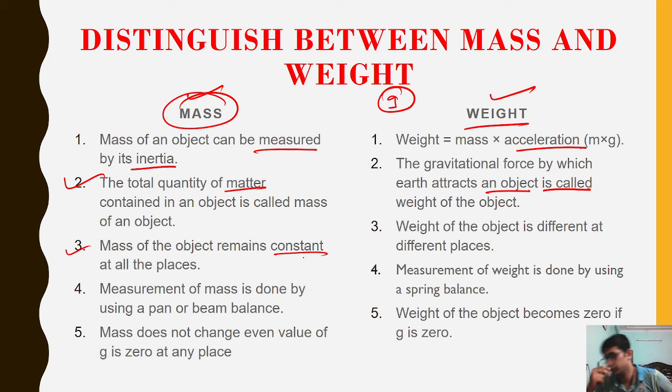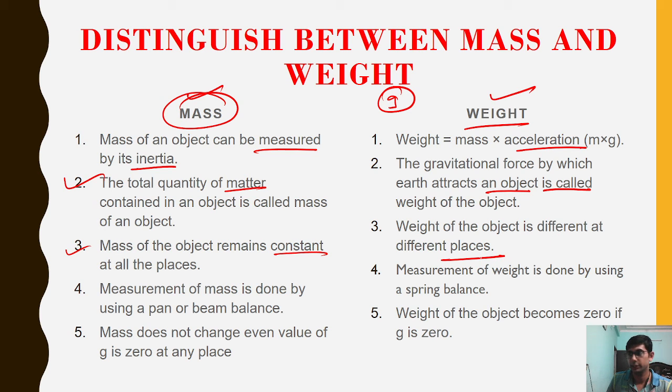As I have already told you, this body, irrespective of its shape, contains only this much mass. If I take it to the moon or Mars, the mass will not change, because the substance in this body doesn't change. Mass will be constant throughout the universe, whereas weight will change from place to place.